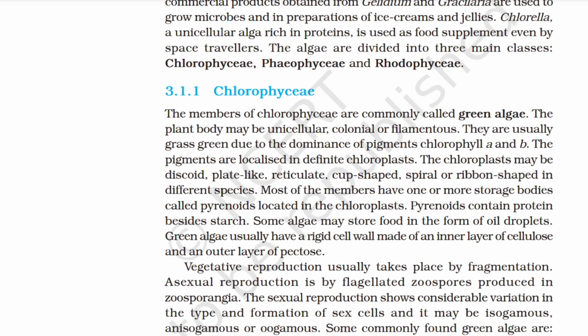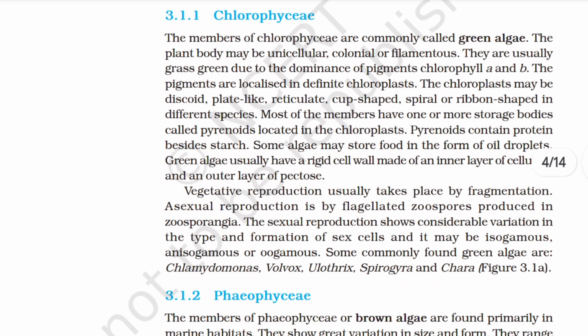The plant body may be unicellular, colonial, or filamentous. They are usually grass green due to the dominance of pigments chlorophyll a and b. The pigments are localized in definite chloroplasts. The chloroplast may be discoid, plate-like, reticulate, cup-shaped, spiral, or ribbon-shaped in different species. Most of the members have one or more storage bodies called pyrenoids located in the chloroplasts. Pyrenoids contain protein besides starch. Some algae may store food in the form of oil droplets.